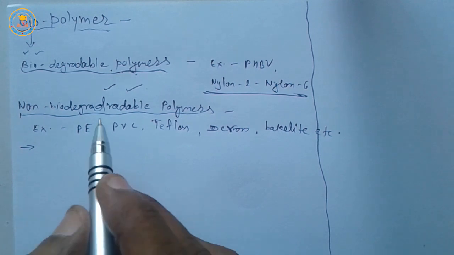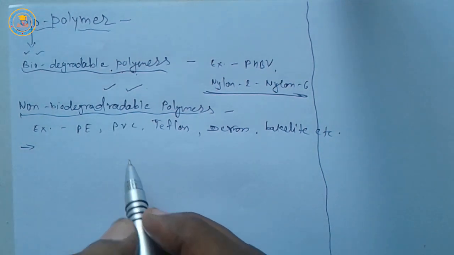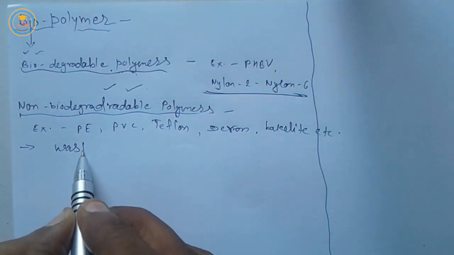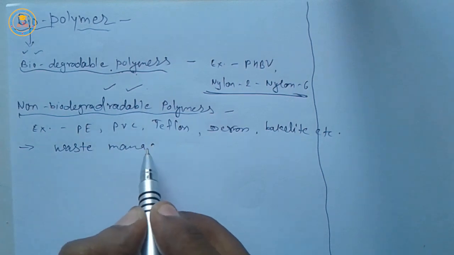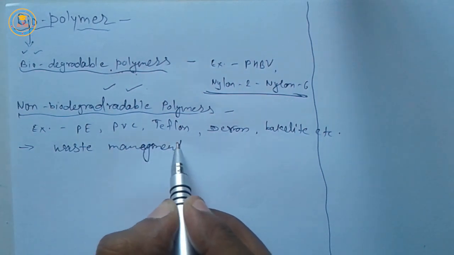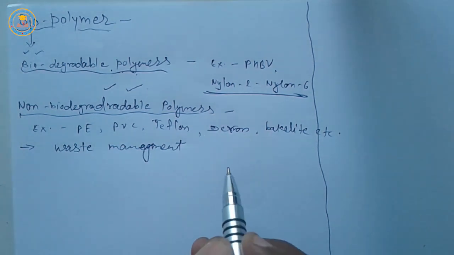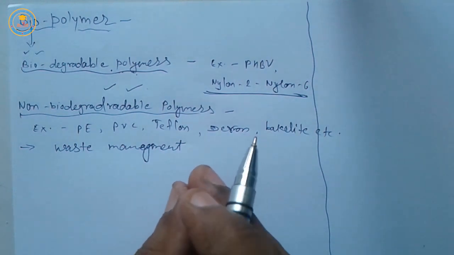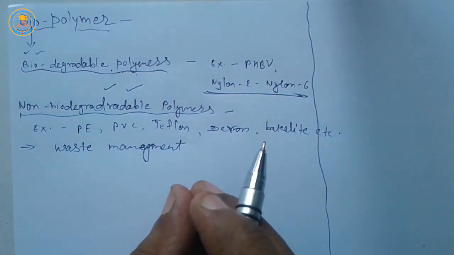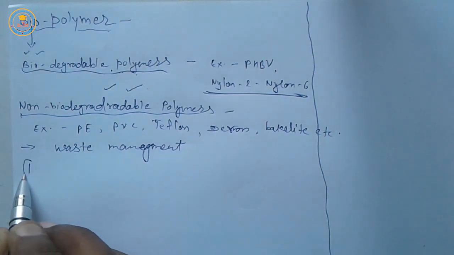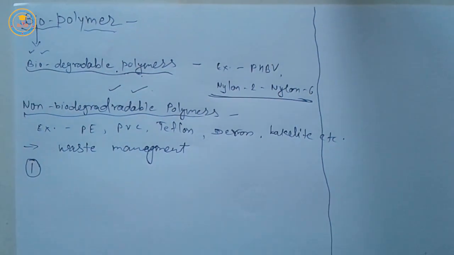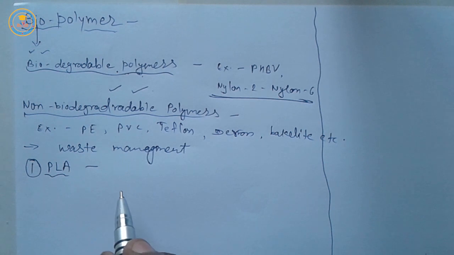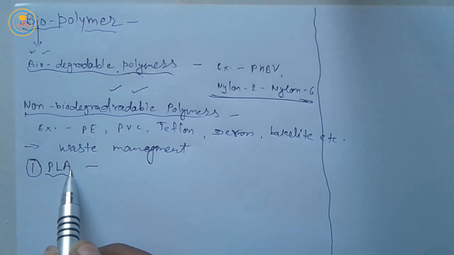Non-biodegradable polymers are very useful in daily life as these are non-biodegradable. Their waste management, very important, is a serious problem. So, such polymers are synthesized which can be degraded. Some of them are: first is PLA, that means polylactic acid.